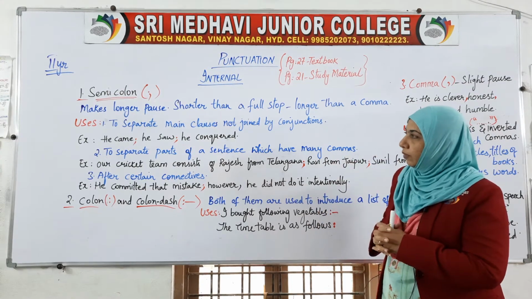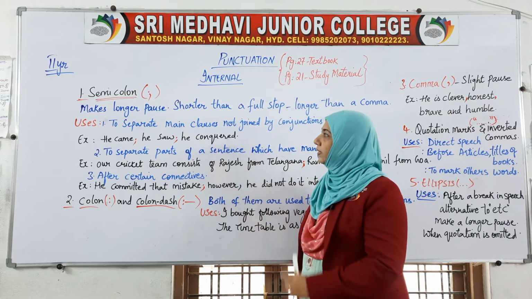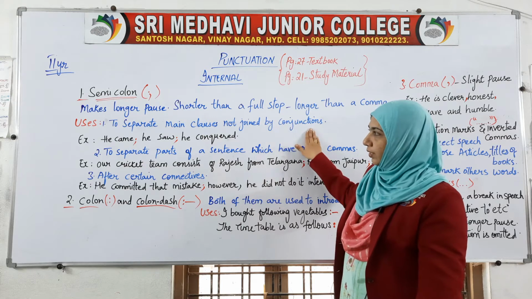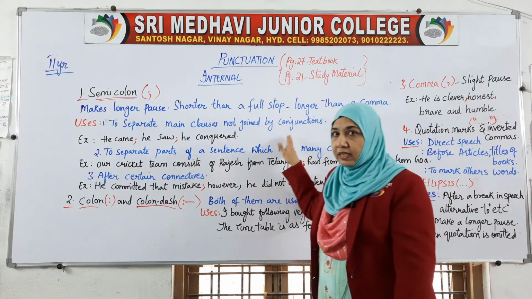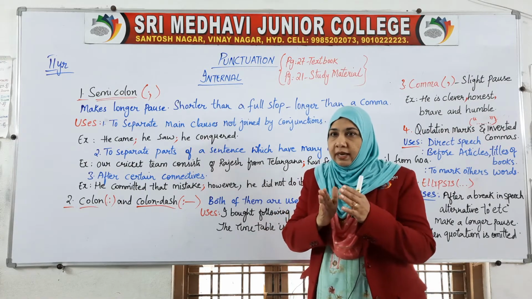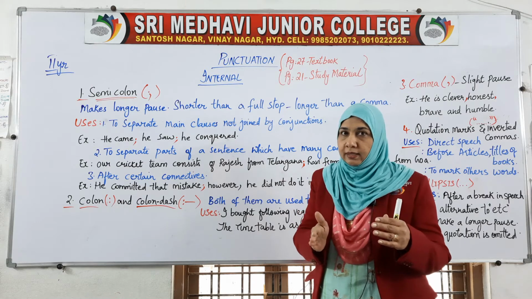Now first we will go ahead with the uses, then we will continue the explanation of the examples. The first use: to separate main clauses not joined by conjunctions. Conjunctions, you know very well, are interlinking words which join two sentences.